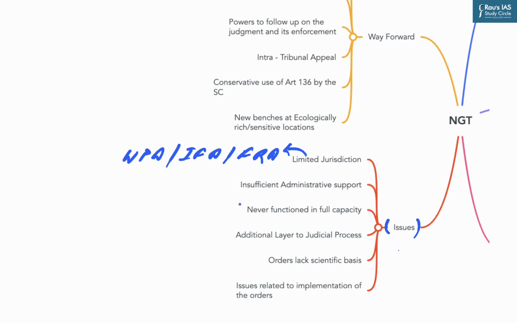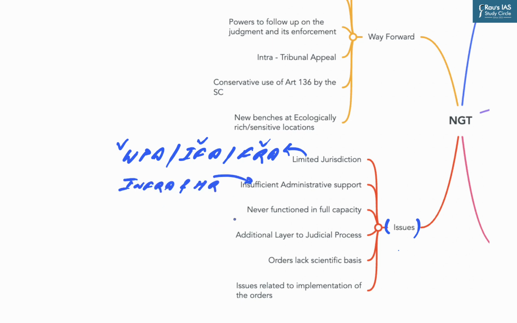First is its limited jurisdiction. As you have seen, the purview of NGT does not include the Wildlife Protection Act of 1972 or the Indian Forest Act of 1927 as well as the FRA Act. This handicaps the NGT to act to protect the flora and fauna as well as the interest of the stakeholders. Second issue is insufficient administrative support, which is caused due to the absence of basic infrastructure and human resource.